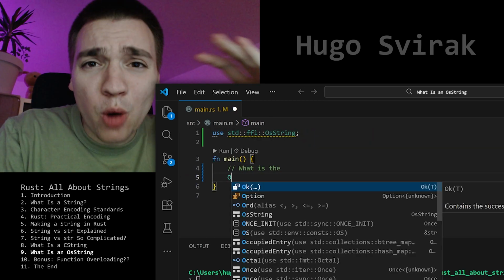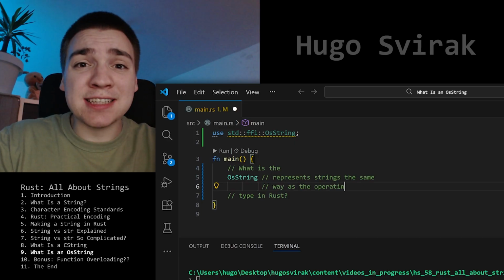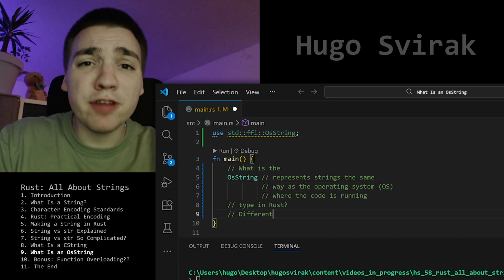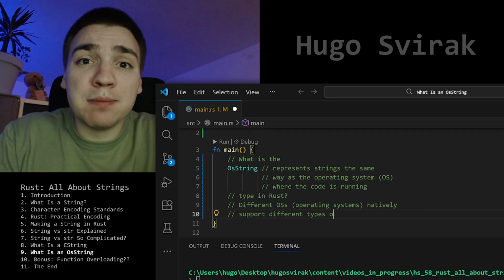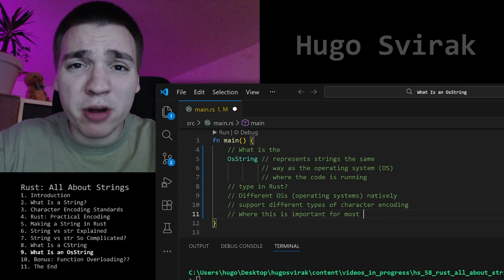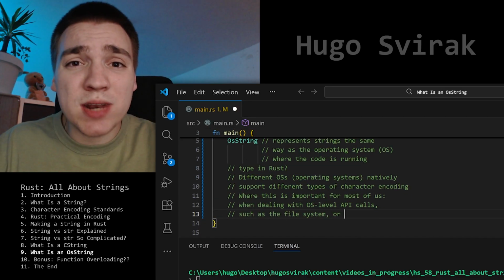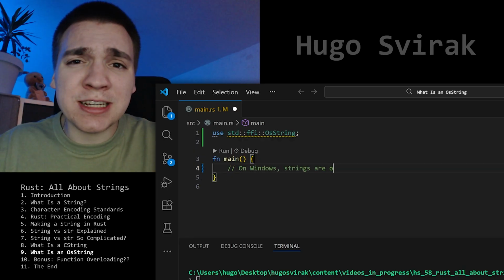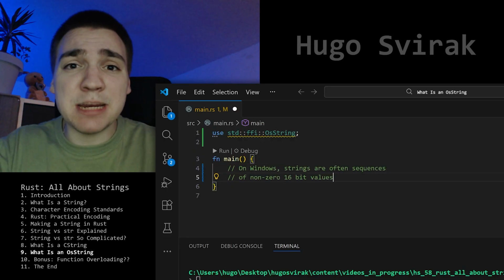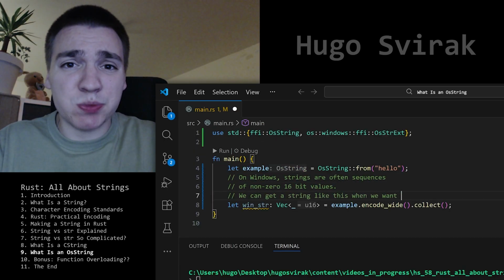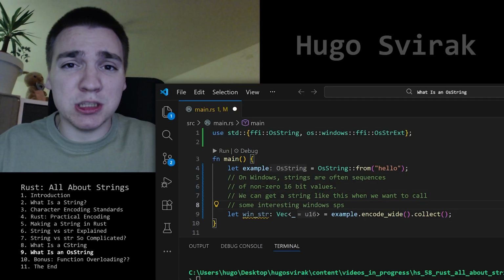Now onto the next type, OsString. It represents strings the same way as the operating system where the code is running. Different OSs natively support different types of character encoding. Where this is important for most of us is when dealing with OS level API calls, such as file system or native user interfaces. On Windows, strings are often sequences of non-zero 16-bit values, so we can get a string like this when we want to call some interesting Windows specific function.